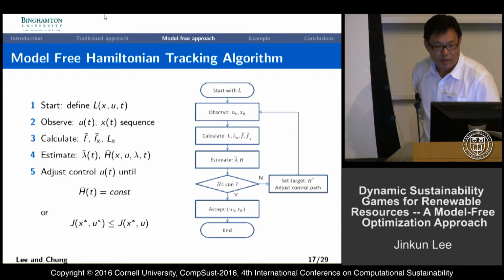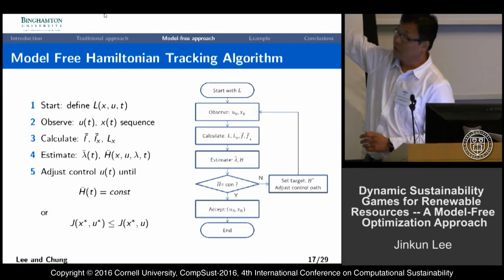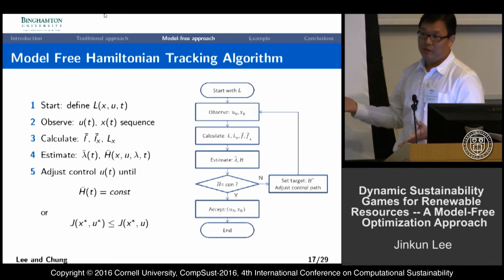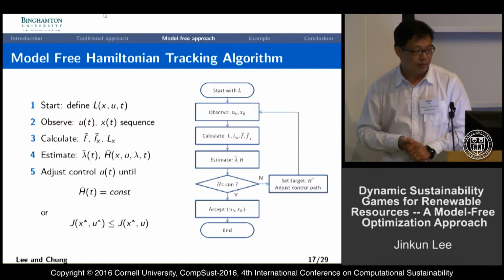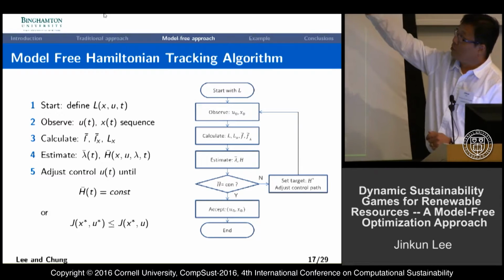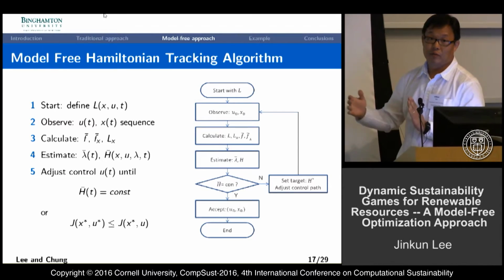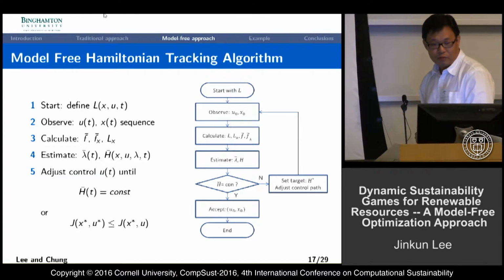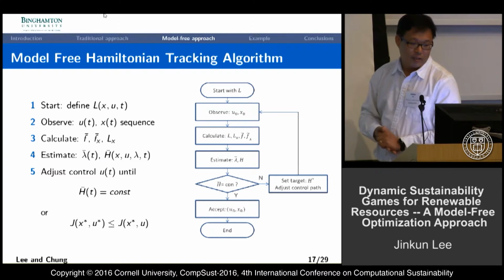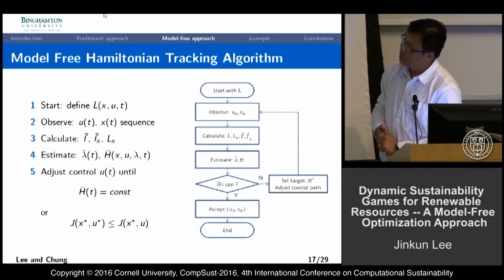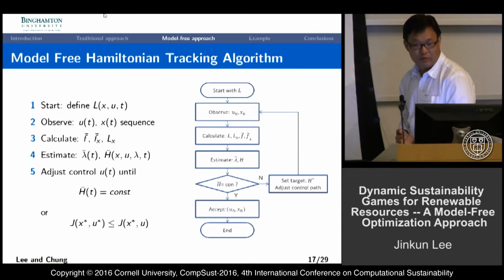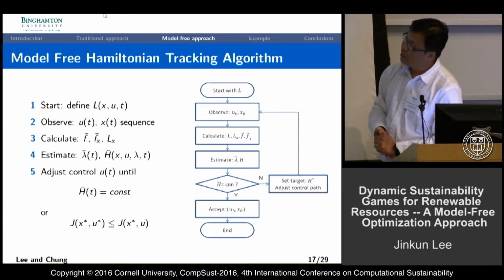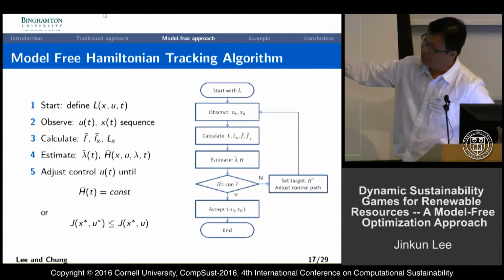So we developed the algorithm to collect the data and set the objective function L, the objective integrand, analytically: maximizing the profit, minimizing cost, or reducing the minimum time of the control. After that, we observe the control U and state X data. It's time series sequence data. We don't have any structural dynamics model, and only use the sequence data to compute x dot as a function f, its derivative with respect to x, and the partial derivative of the Lagrangian with respect to x, and estimate the adjoint and Hamiltonian and check whether the Hamiltonian is constant or not.